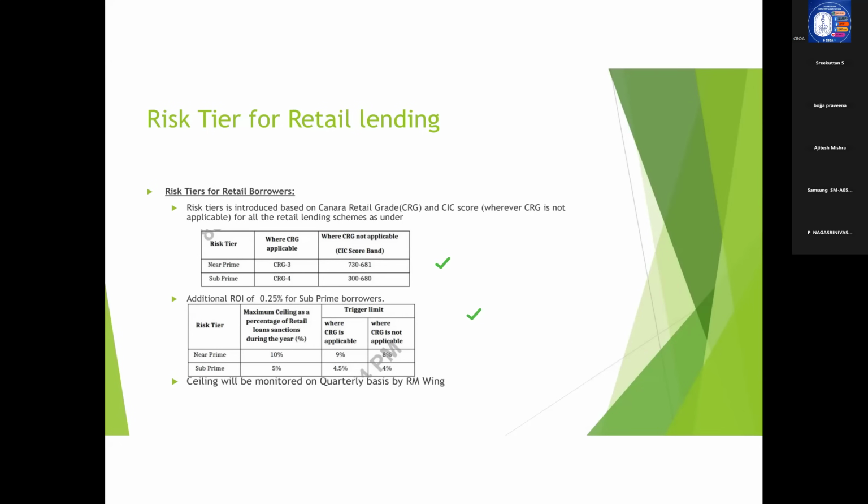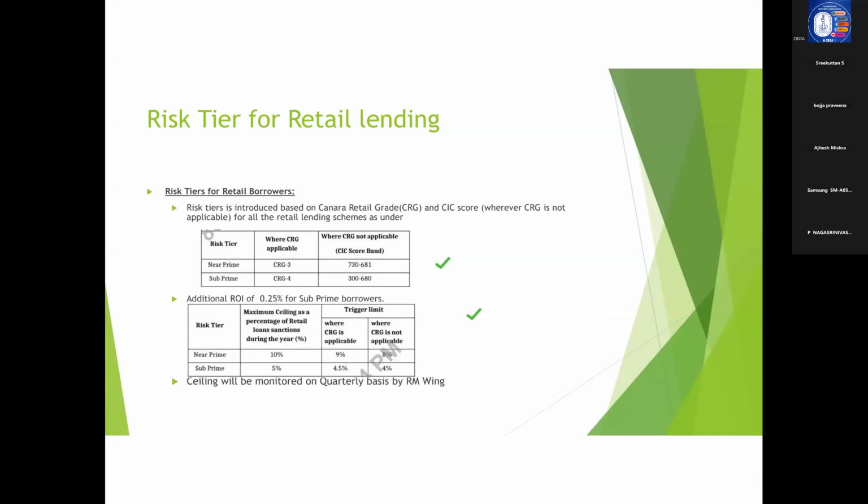Now, subprime, what is it? Only 5% of the total sanctions can be CRG4. So that is the concept of bringing in the risk tier setup. That means we cannot go on lending to CRG4 and CRG3 customers. There should be a threshold limit up to which we lend to CRG3 and CRG4 customers, that is, this 10% and 5%.